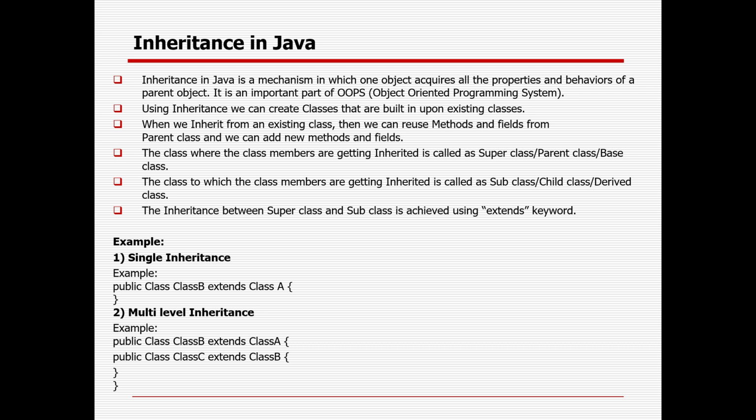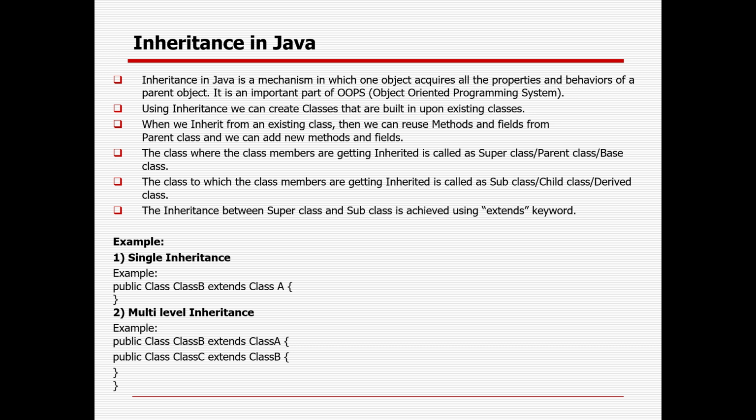Inheritance in Java is a mechanism in which one object acquires all the properties and behavior of a parent object. It is one of the key important parts of OOPS. Using inheritance, a user can create classes that are built upon existing classes. When we inherit from an existing class, the user can reuse all the methods, attributes, and variables from the parent class, as well as create new things in the new class.